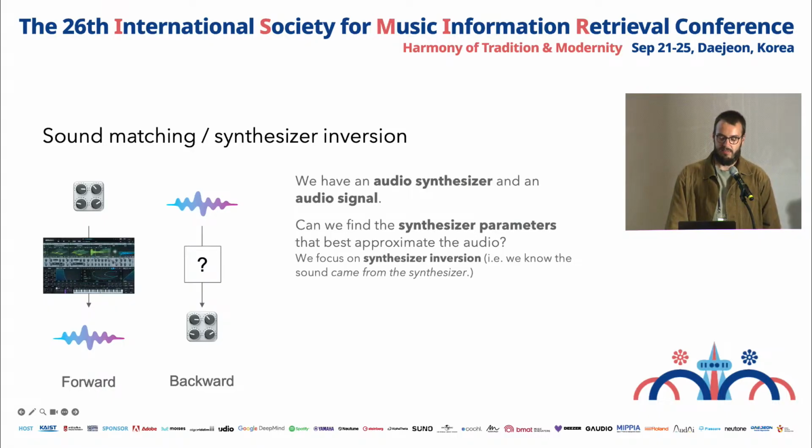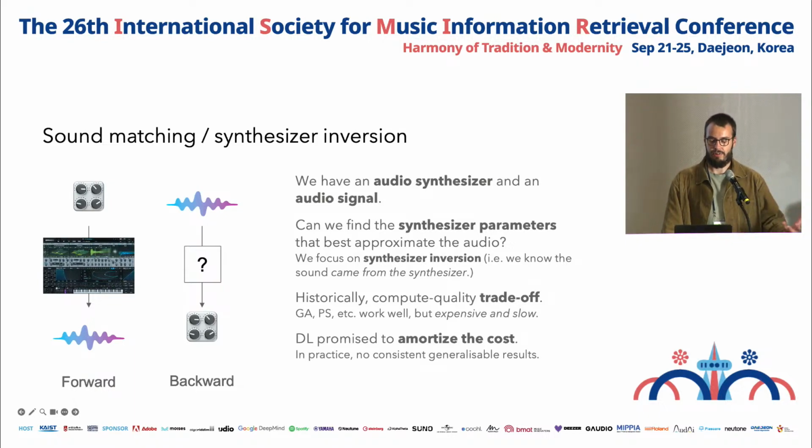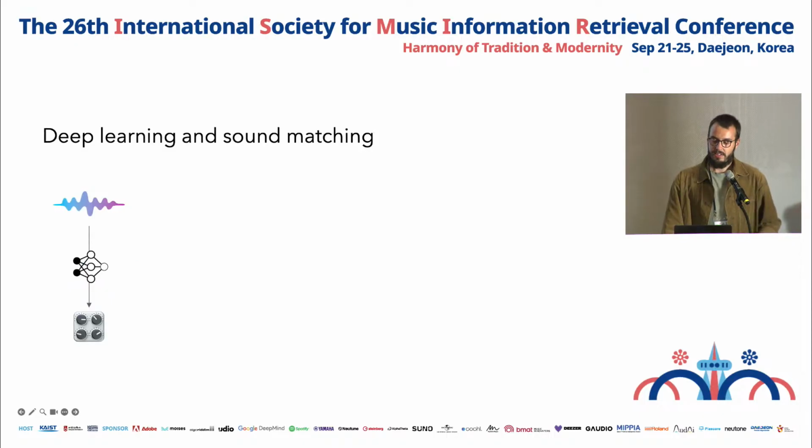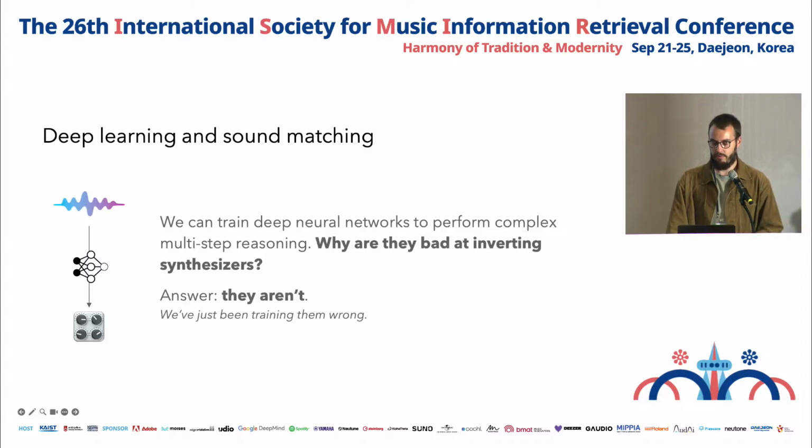Historically, these tasks have been approached with costly black box optimizers that require many calls to the synthesizer, and so the hope was that deep learning would allow us to avoid this cost. But in practice, neural networks have struggled to deliver results. This is surprising, given what we know neural networks can do. Inverting a deterministic black box should not really be so difficult, so why do they turn out to be so bad at this task? Well, spoiler alert, they're not. We've just been taking the wrong approach to training them.